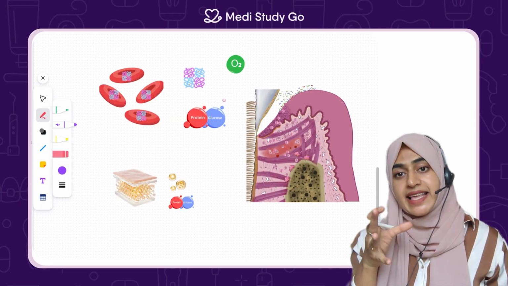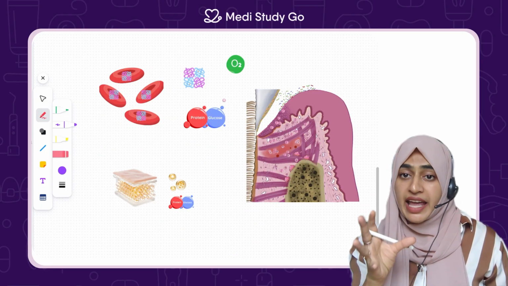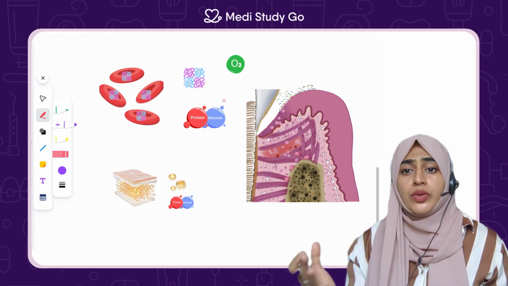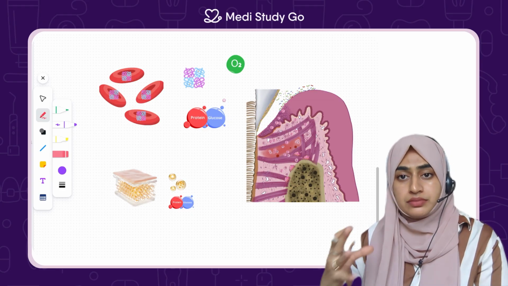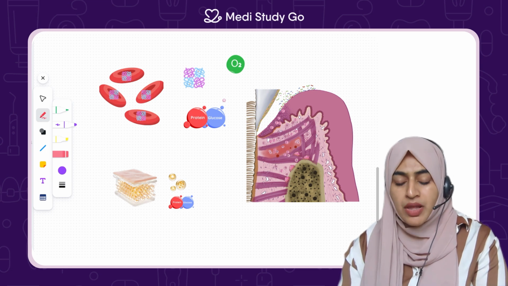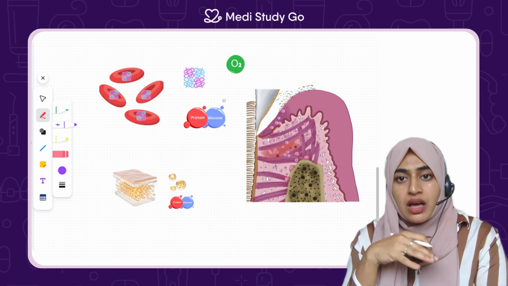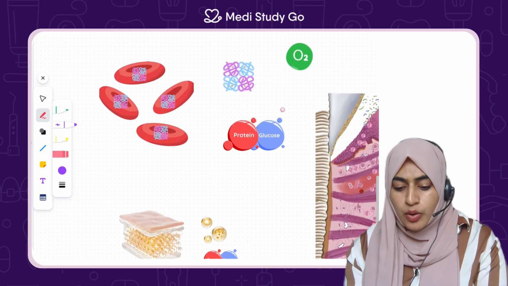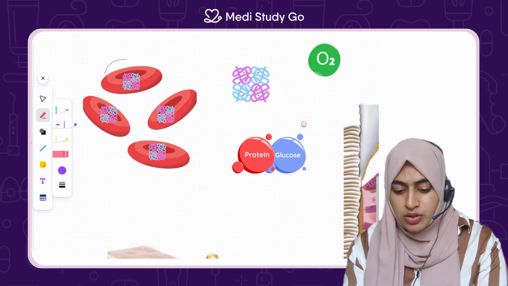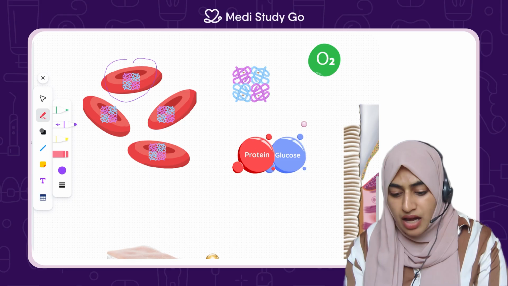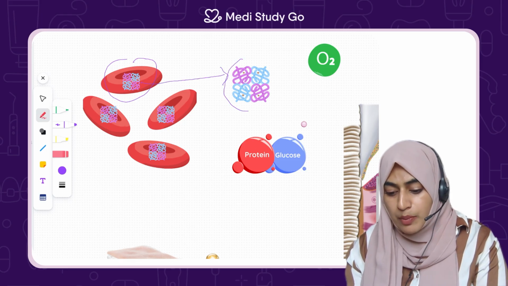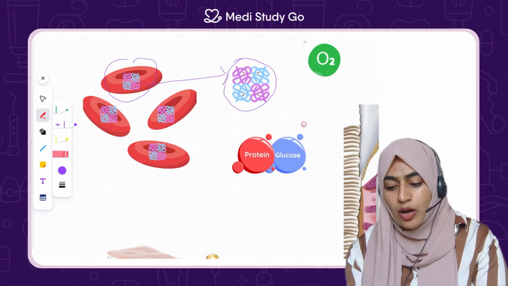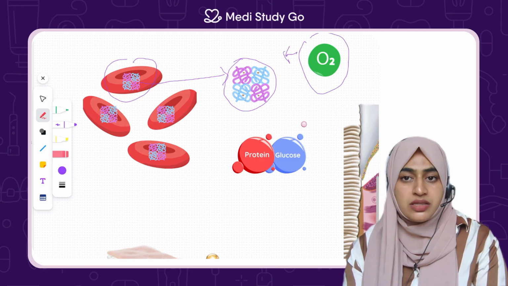Next, exactly how these AGEs, that is the protein along with the glucose molecule, affect the periodontium. Let's look at that. When these AGE factors start roaming around in the blood vessel, you have RBCs over here. In these RBCs, you can see this is the hemoglobin. What is the main function of hemoglobin? It is to carry oxygen to all the parts of the tissues.